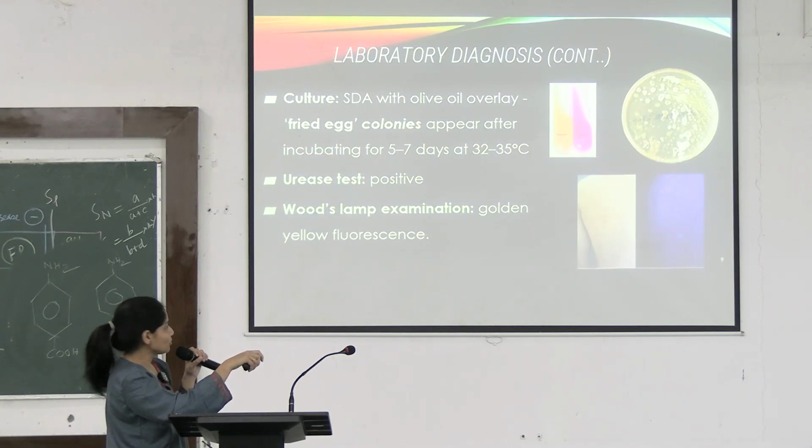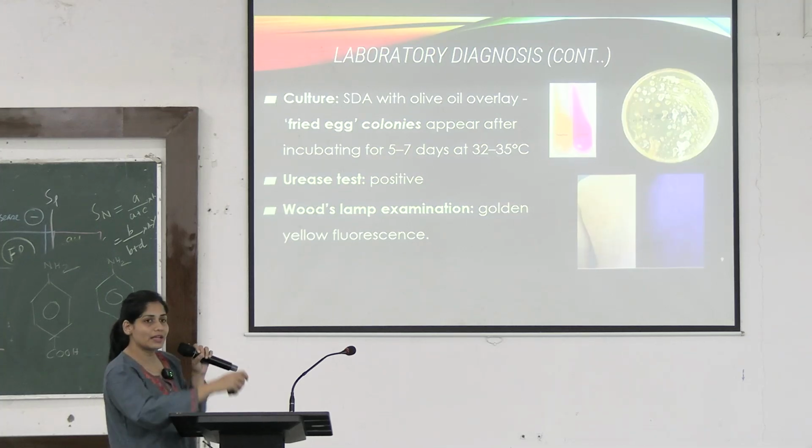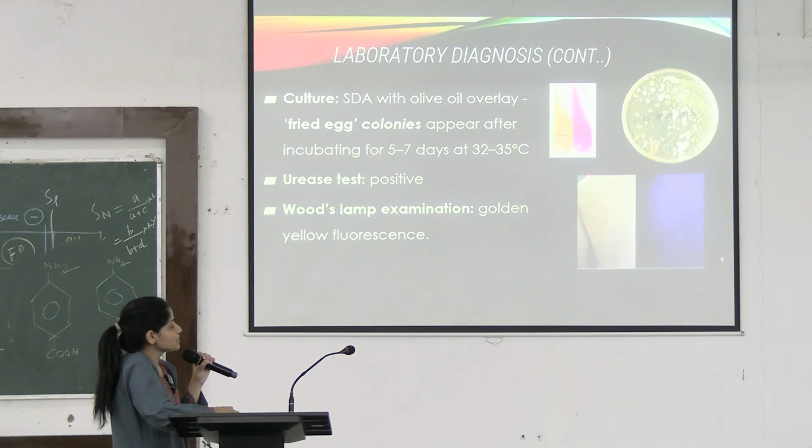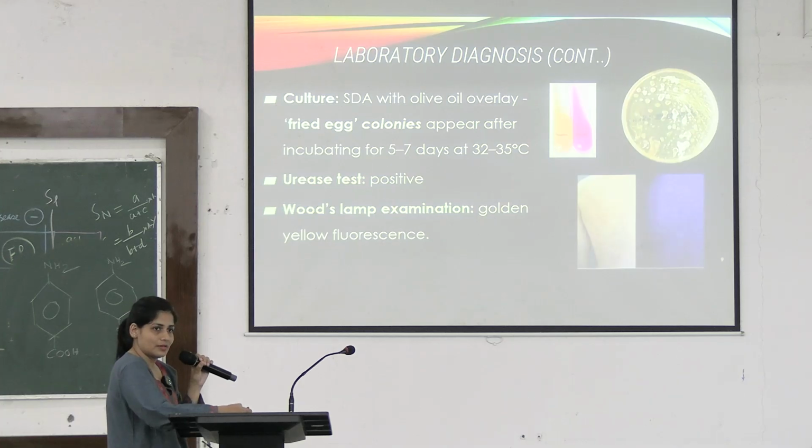This is the negative control. When the organism is able to produce urease, it will give you this pink color change. This means that the organism is urease positive. Then on wood lamp examination, you will see that there is fluorescence on the patches.